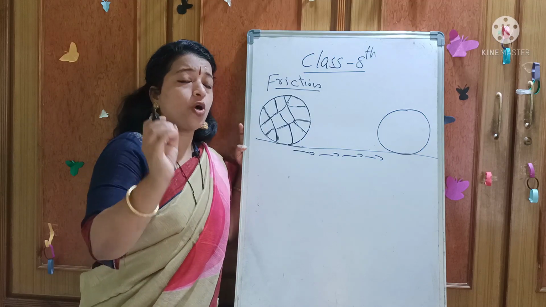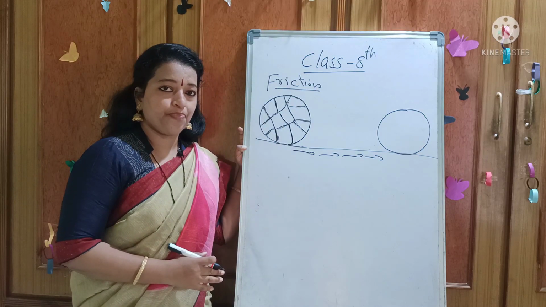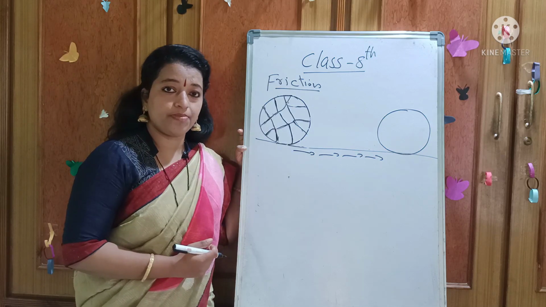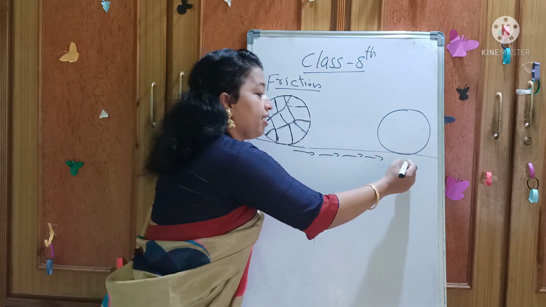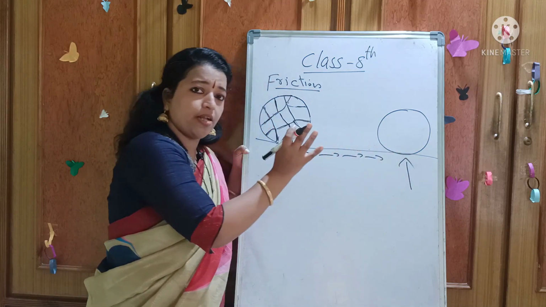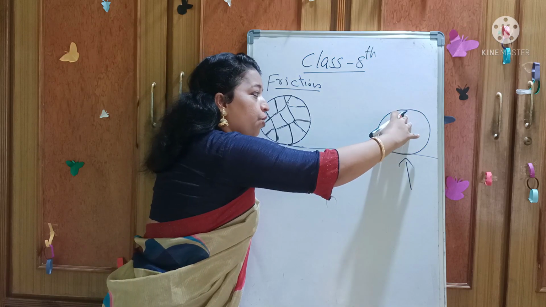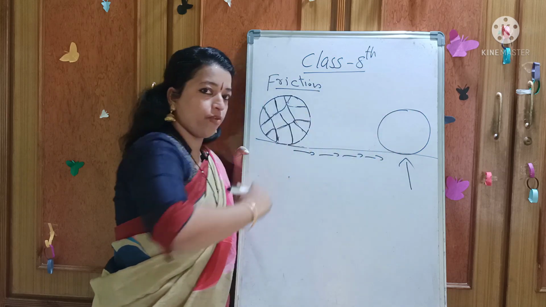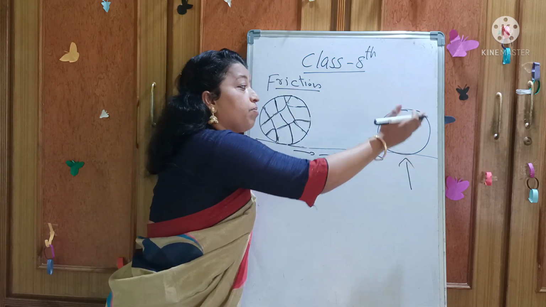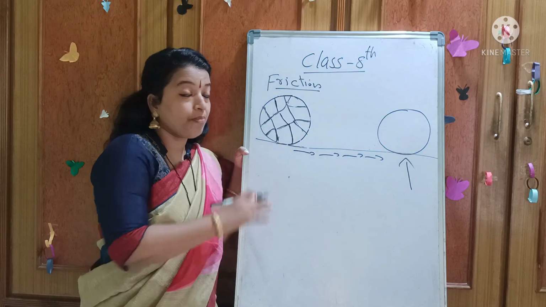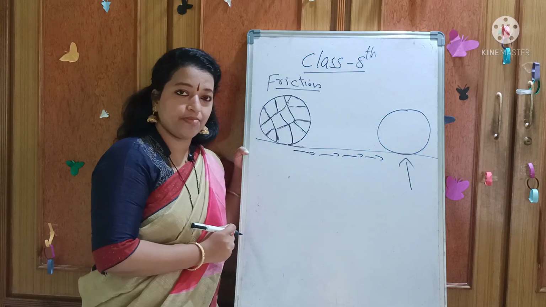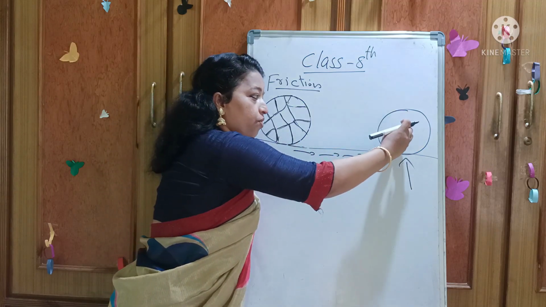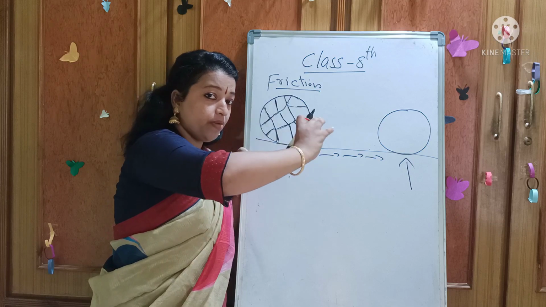Is it or not? Who stops that football there? It automatically stops. How does it automatically stop there? Here, the football is experiencing a force which opposes its motion, which acts against the motion of the football.